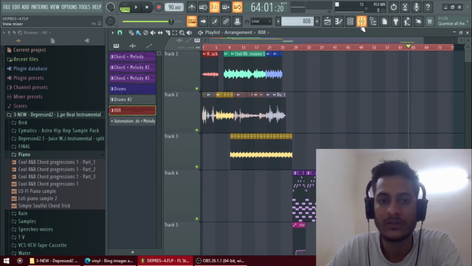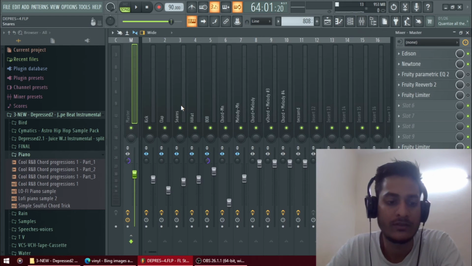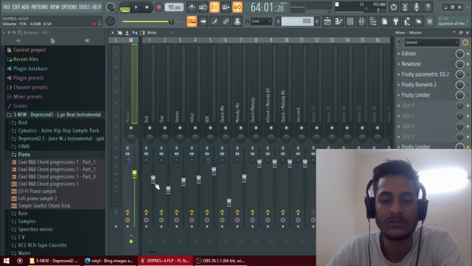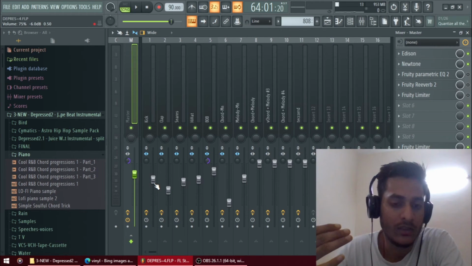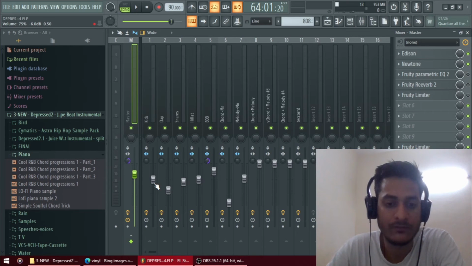After that, I just made the basic structure of the beat of the song. So this is the main step outcome here. Here is the master channel, and these are the mixers. Mixers are used for the leveling of the song. Leveling means increasing and decreasing the volume, so it's a proper management of the volumes.